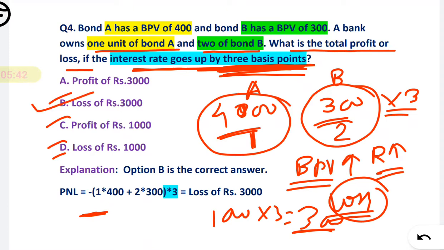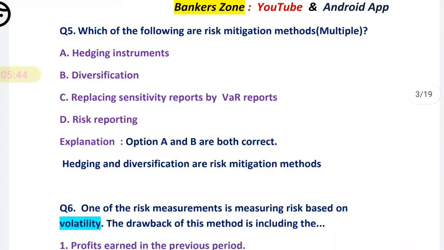Okay, now next, question number 5: which of the following are risk mitigation methods?